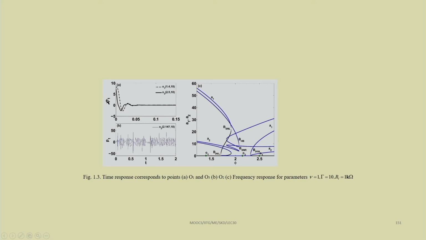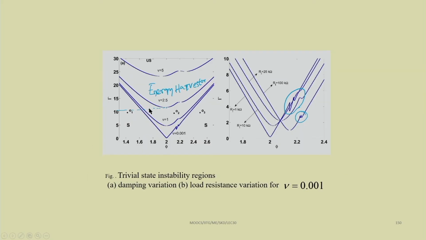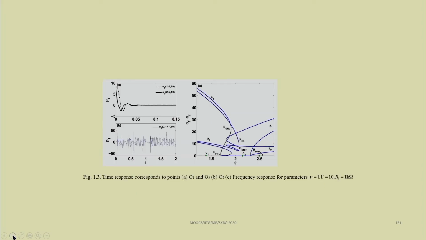You just see, for the same system parameter, O1, O2, O3 have the same value of gamma, but this phi is changing. O1 is in the stable range, O3 is in the stable range, and O2 is in the unstable, parametric instability region. If we are operating at O1 and O3, the system will not vibrate in its steady state, but if we are operating at O2, then the system will vibrate, and we can use that as an energy harvester. The magnitude of the vibration can be obtained from the frequency response plot.